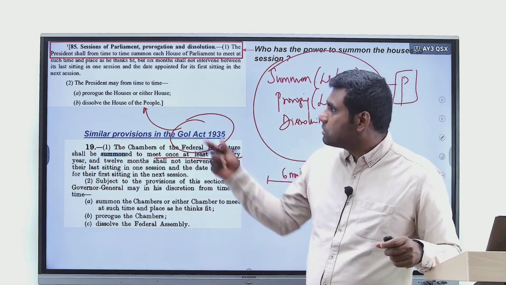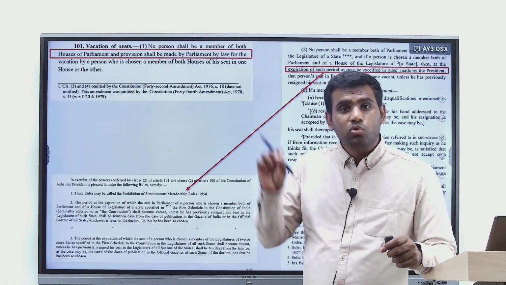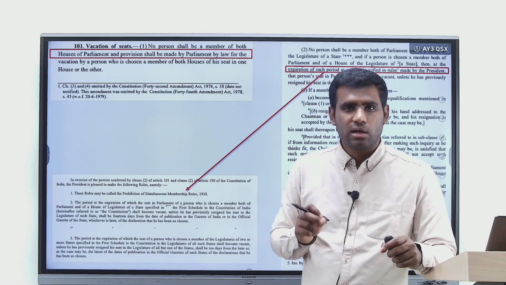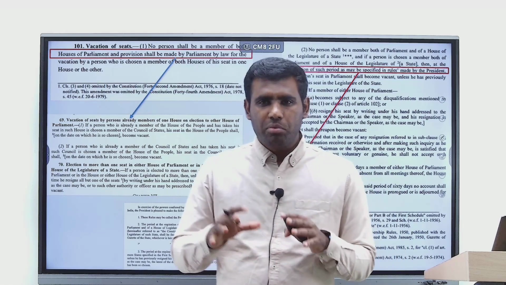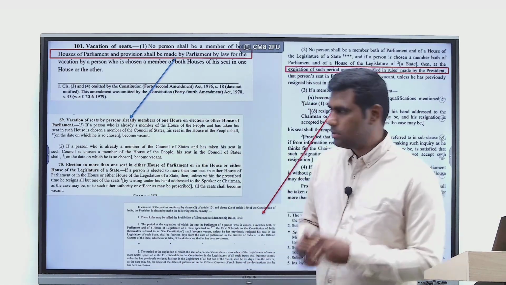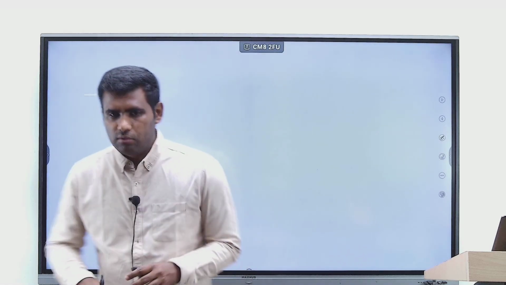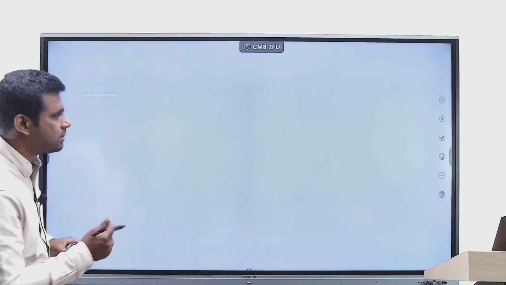Now let's look into the next article, which talks about vacancy that arises. There are some nuances here as well. Let's have a look at what they are. The next article which we will be taking up for discussion is the article which talks about vacancy that arises in Parliament. So it's an interesting article which has a lot of nuances to it. Let's try to understand it one after the other.